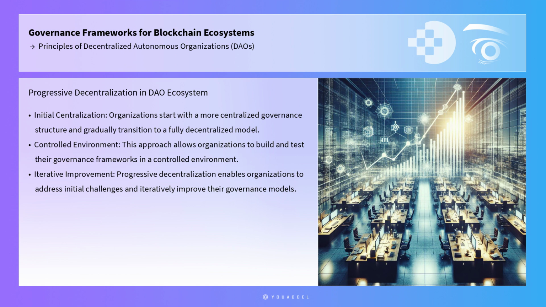An emerging trend in the DAO ecosystem is the concept of progressive decentralization, where organizations start with a more centralized governance structure and gradually transition to a fully decentralized model. This approach allows organizations to build and test their governance frameworks in a controlled environment before expanding to a broader community. Progressive decentralization enables organizations to address initial challenges and iteratively improve their governance models, reducing the risk of failure during the transition to full decentralization.